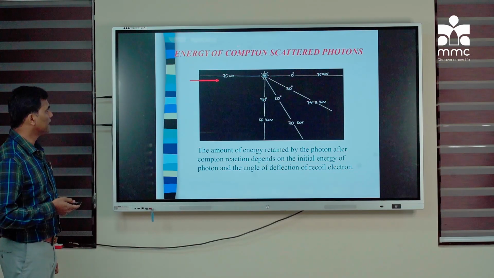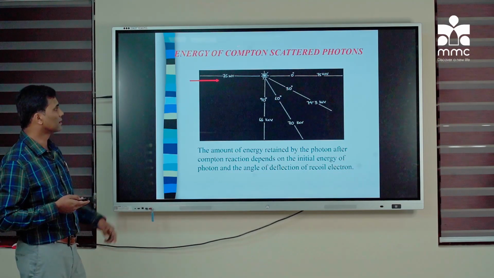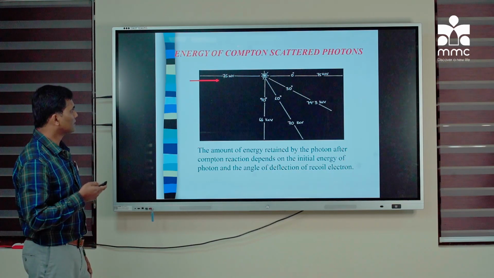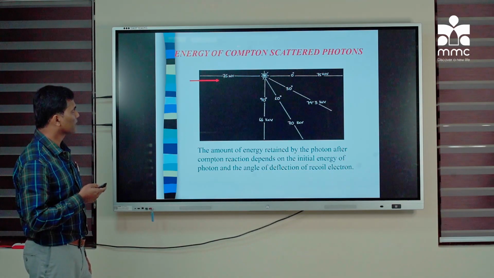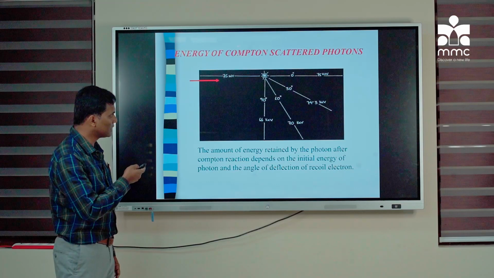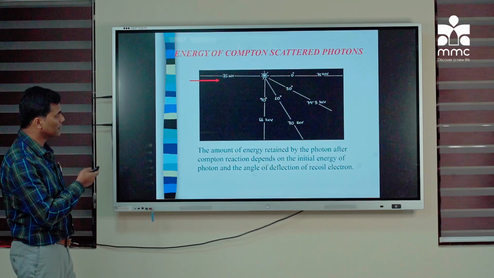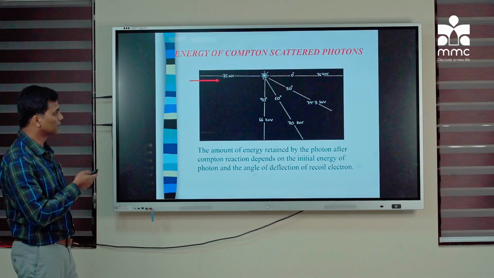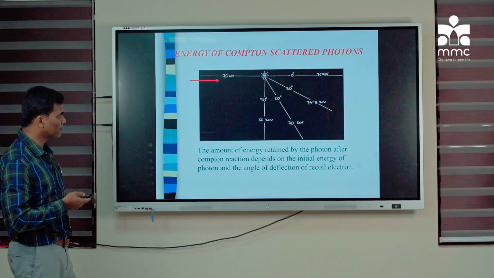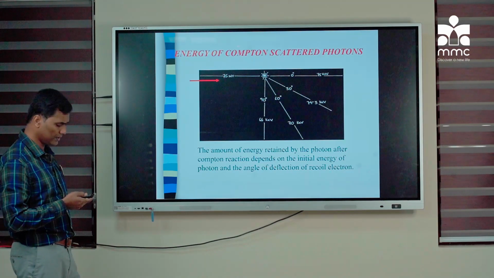Here you can see with this image, this arrow is the photon which is hitting the matter. Suppose the energy is 75 keV, and based on the deflection, this is the resultant energy of the deflected or the scattered radiation. If you can see, even at 90-degree deflection, most of the energy is still retained. That is 75 to 66, almost 90% energy is still retained. So this is the major problem in radiology. This is the cause for scattered radiation being an issue with radiation protection.